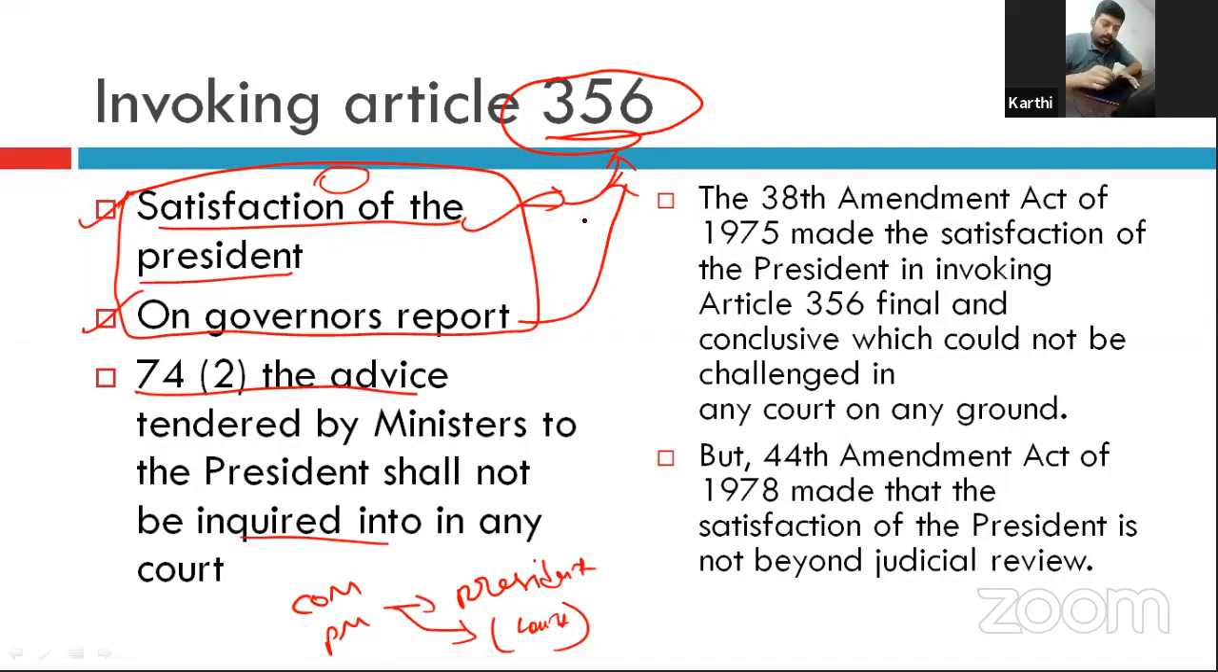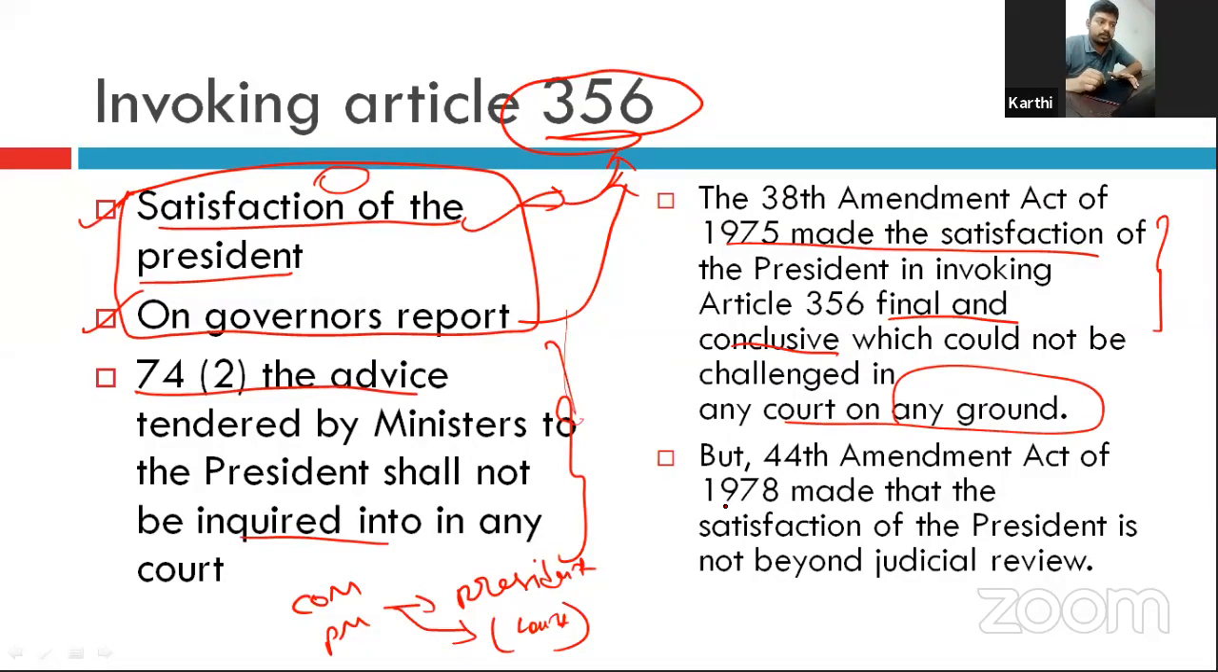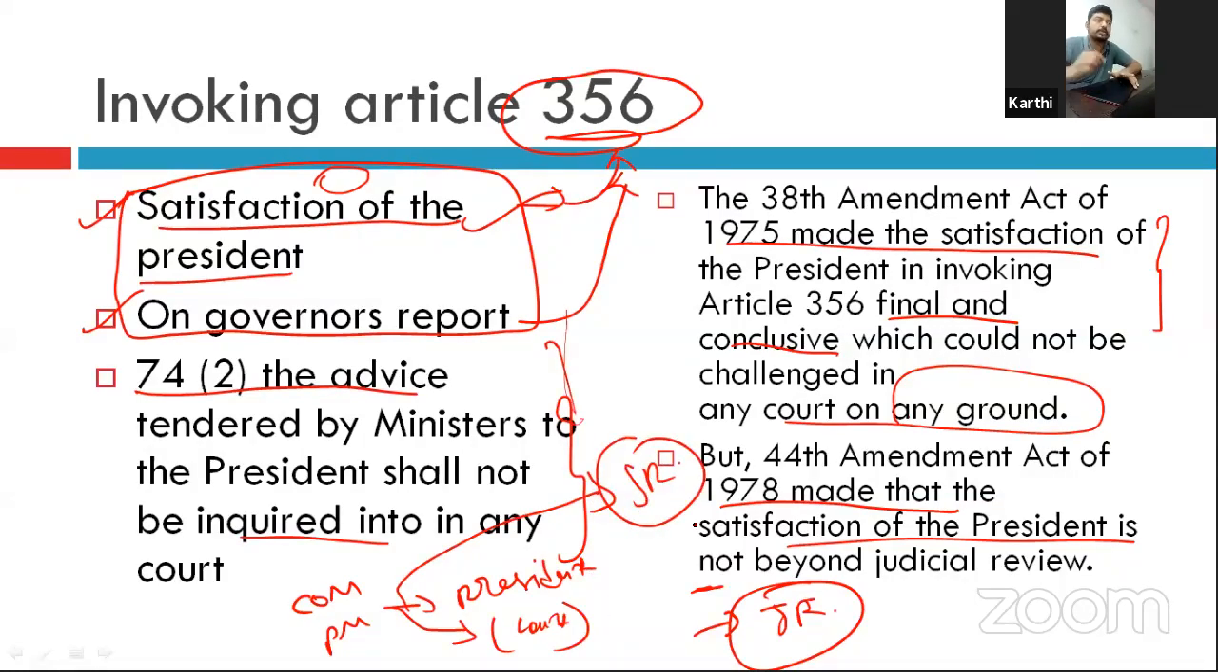Okay. And the 38th Amendment Act of 1975 made the satisfaction of the president final. It was not in the original constitution itself. The 38th Amendment Act made the advice given final and conclusive, which cannot be challenged in any court on any ground. But it was deleted by the 44th Amendment Act of 1978, which made the satisfaction of the president not beyond judicial review. That is, it is subject to judicial review. And the court has also mentioned in a number of cases that it is subject to judicial review on certain conditions. Okay, that we will see in the coming part of the slides.